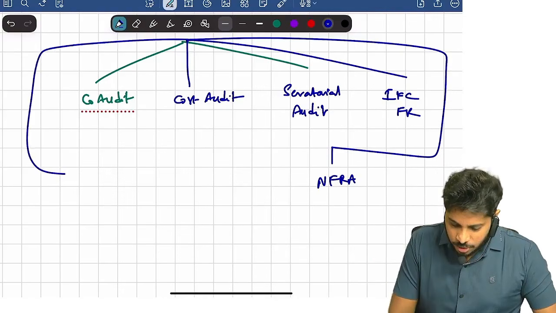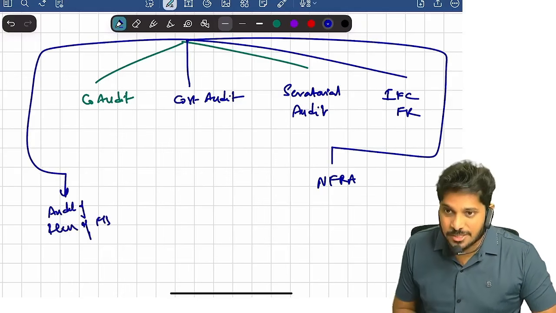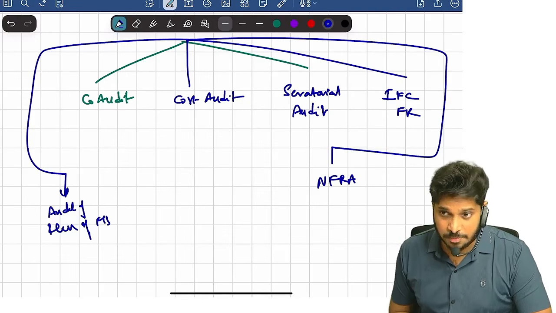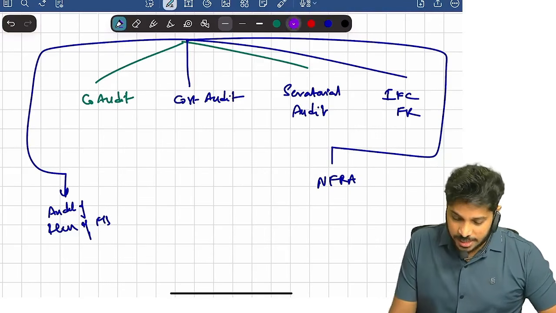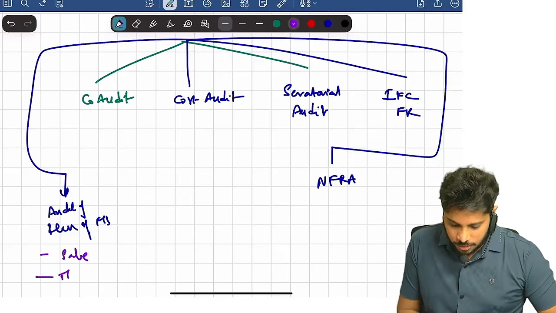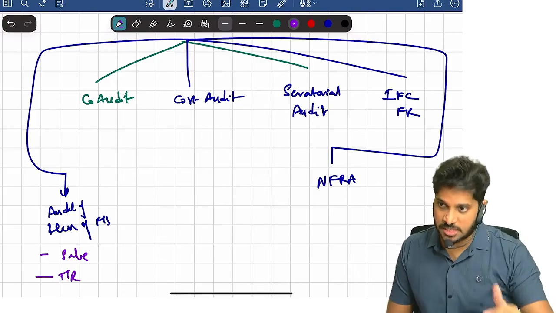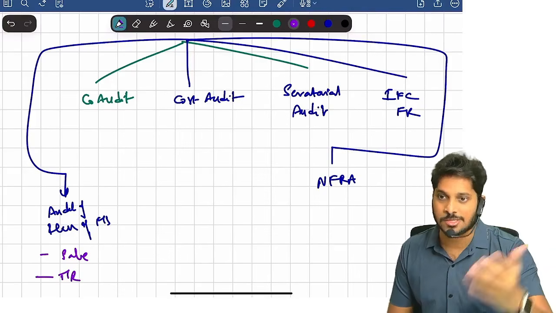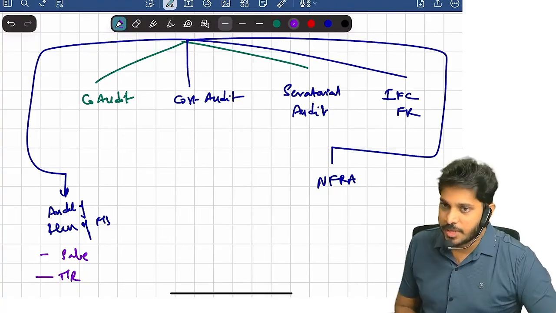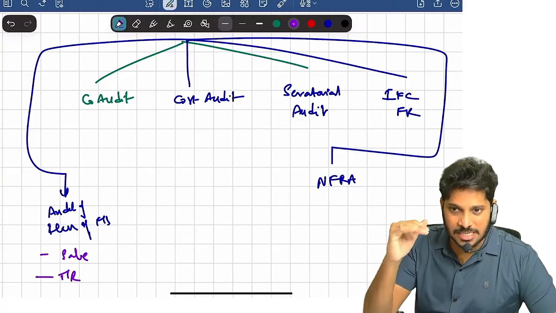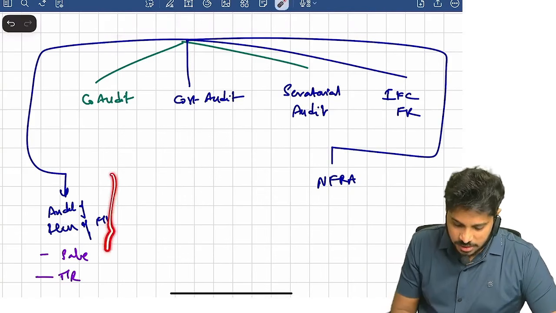And in the same chapter, we also have another topic called audit of items of financial statements. In this, you will have how to do verification of sales, trade receivables, trade payables, cash, inventory, fixed assets, depreciation expense, employee benefit expense, purchases. Suppose you all know Schedule 3, right? In Schedule 3 there are many items, right? P&L, balance sheet. Within P&L there are many line items. How to audit each line item is what is covered in this particular section.